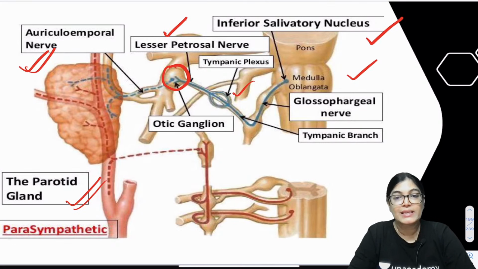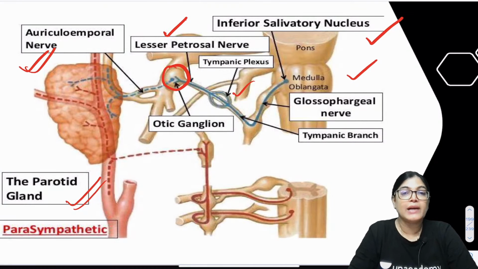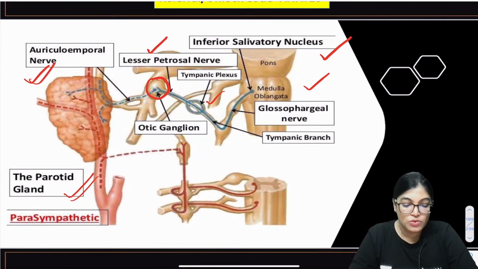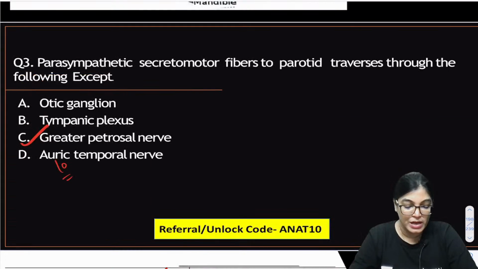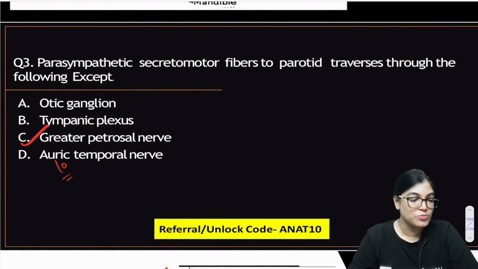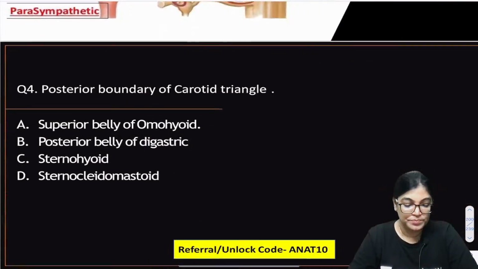So in this diagram we can see the whole pathway of secretomotor fibers of the parotid gland, and we can clearly see that the greater petrosal nerve is not involved in this pathway. So the correct answer will be C. Let's move on to the next, question number 4.